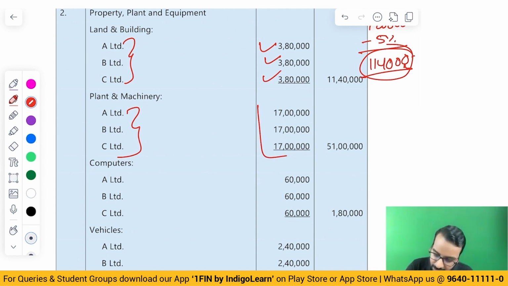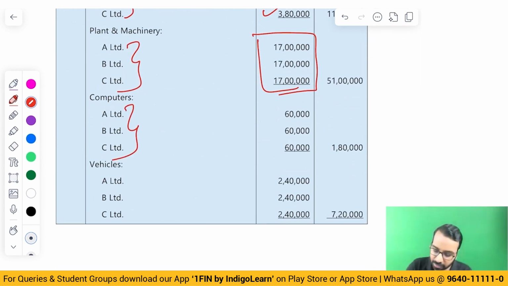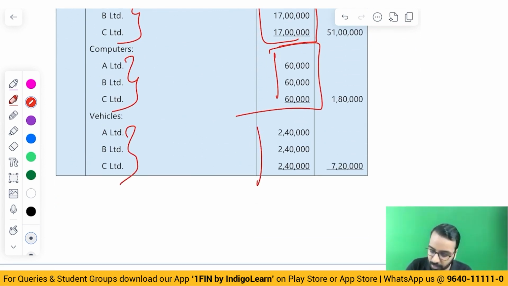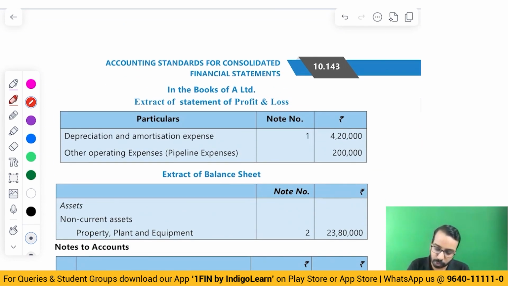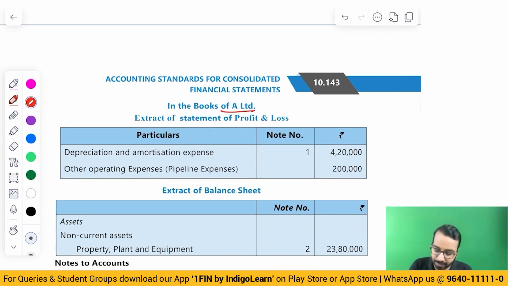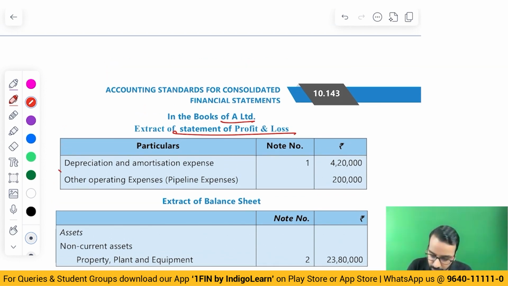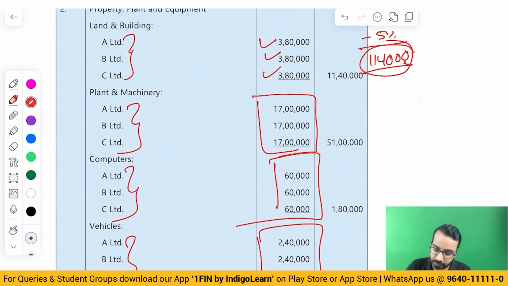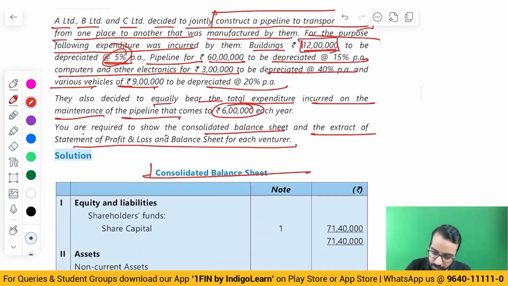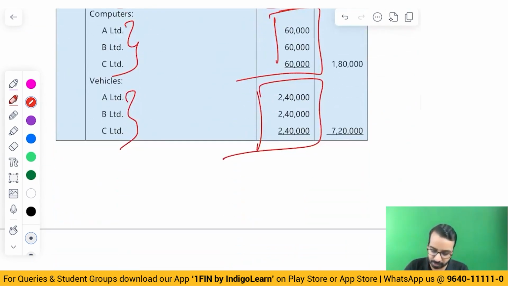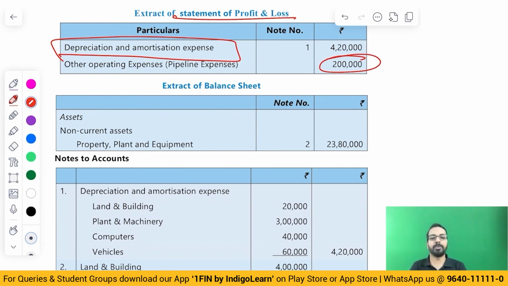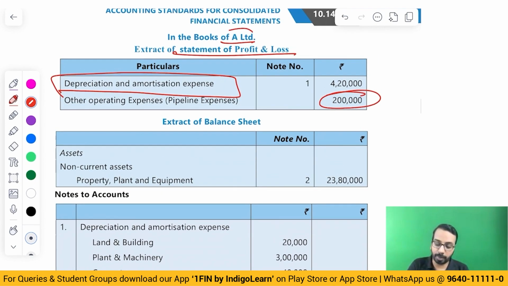Same way, plant and machinery, each party will separately own. Vehicles also, each party will separately own. Separately own means for the purpose of the books of accounts, we will show it separately. So, what did A Limited record? A Limited in the P&L will record their depreciation expense of all these assets. For the pipeline, 6 lakhs is the cost and they have decided to equally bear the expenses. So 2 lakhs of expenses will be borne by A Limited.